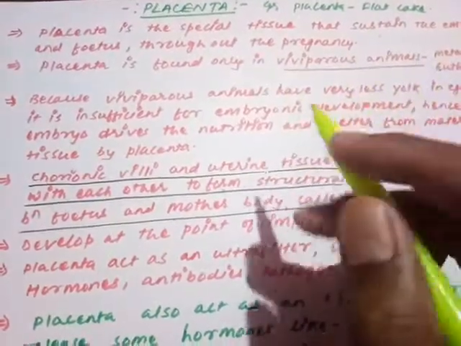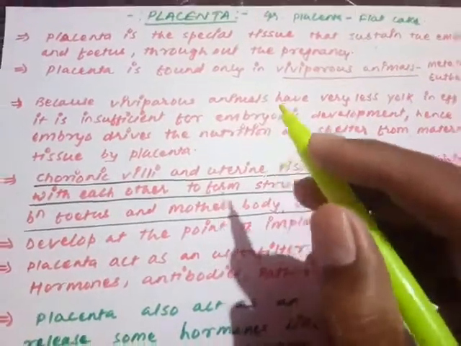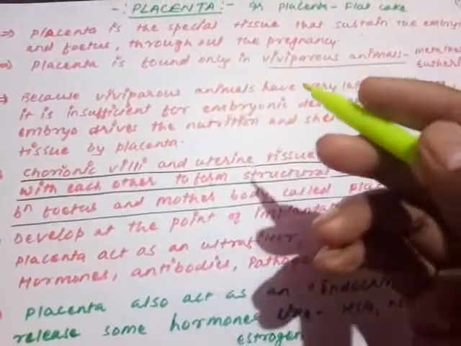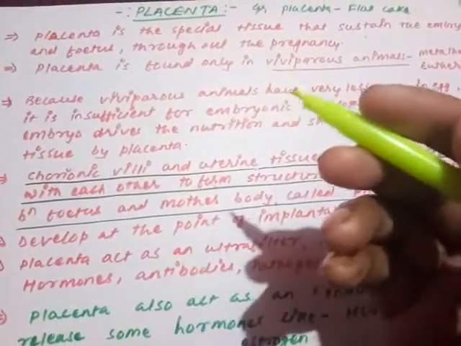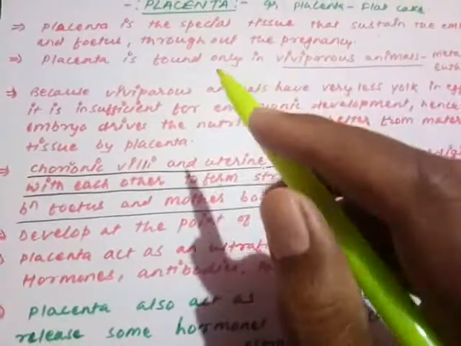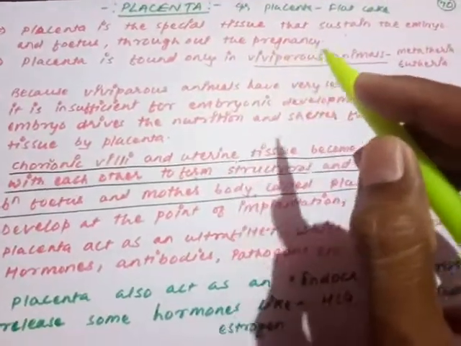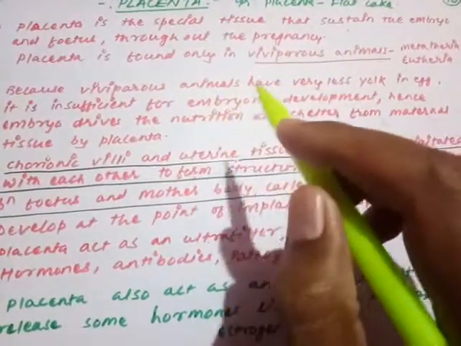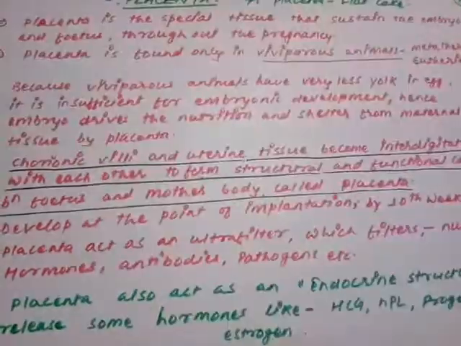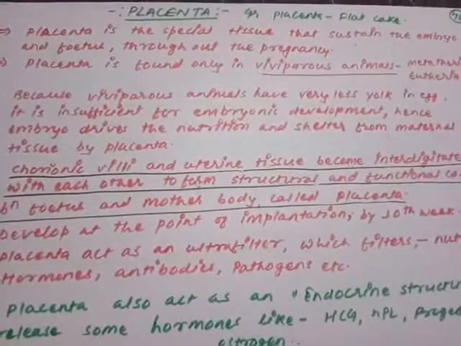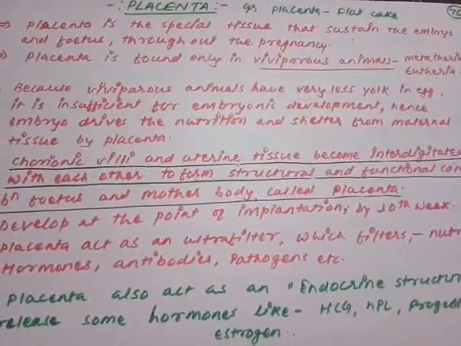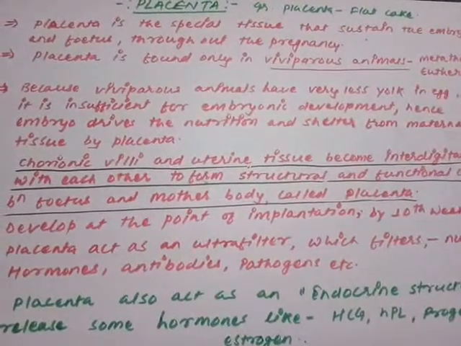That is why it is given the name placenta. What is placenta? Just now I discussed, it is a kind of connection between the mother and the developing fetus. The placenta is the special tissue that sustains the embryo and the fetus throughout the pregnancy. Placenta is a kind of special tissue by which the embryo or fetus is being sustained throughout the pregnancy period.